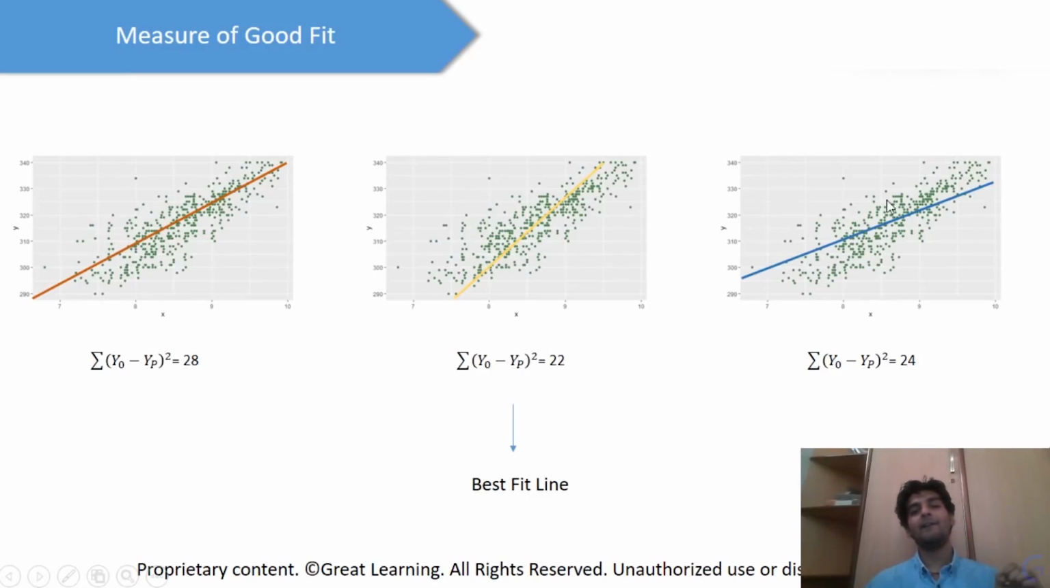So as you see, let's say if we draw 3 lines like this over here, the residual sum of squares for this line is 28. The residual sum of squares for this line is 22, and the residual sum of squares for this line is 24. Now, when we compare these 3 lines, the residual sum of squares for this yellow line is the minimum, and that is why this would be our best fit line. So this is how we can go ahead and find our best fit line.